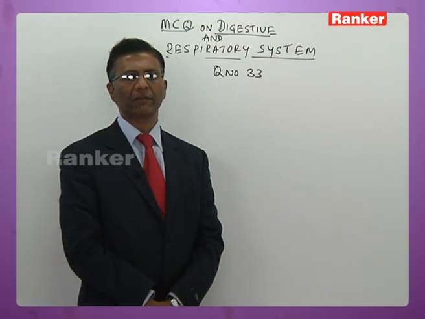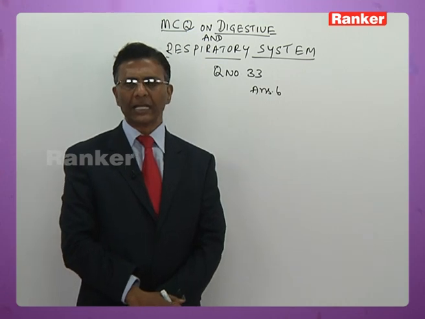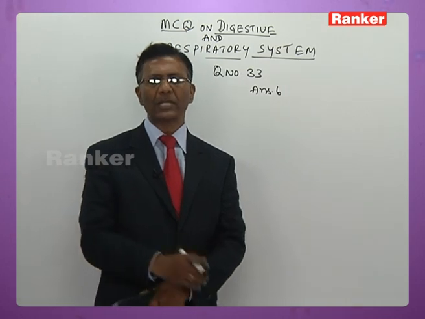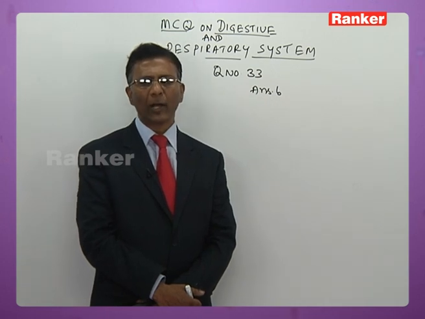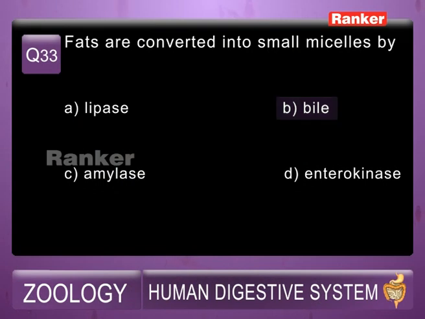33rd question. Here is a question for you. I shall read the question. Fats are converted into small micelles by A, lipase; B, bile; C, amylase; D, enterokinase. So the answer obviously is B, that is bile juice, which helps in converting fatty acids and glycerol into micelles in the lumen of the intestine. From the lumen they diffuse into the mucosal cells, where they undergo some more reactions to form chylomicrons. Chylomicrons later diffuse from the mucosal cells into the lacteals. So the answer for this is B, bile juice.